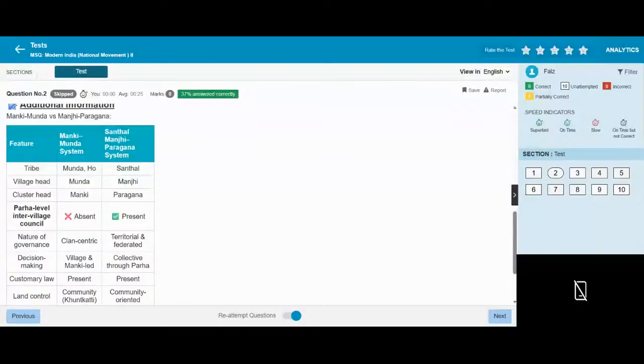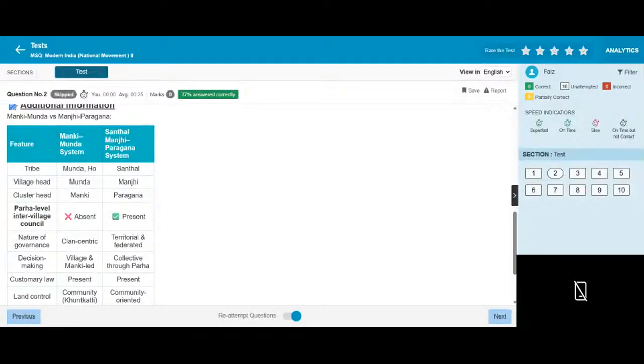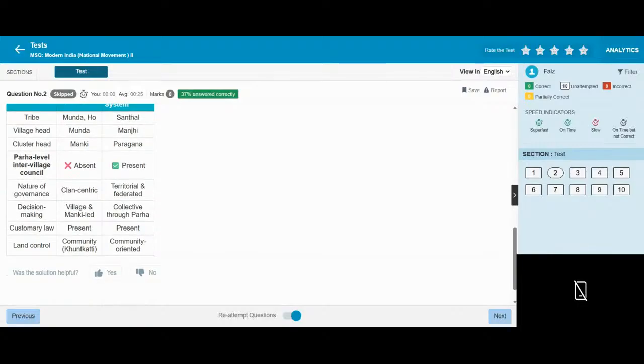Nature of governance: clan and territorial, federal decision making, village and one led collective through para. Customary law: present. Land control: community, Khuntkatti, community oriented.